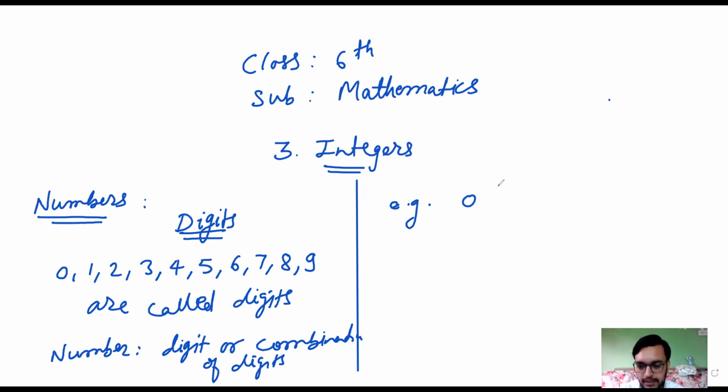0 is a digit and it is also called a number. 5, 6, 7 is a combination of digits, and it is also a number. Then 1092, 999999. All these are called numbers. And there are different types of numbers.